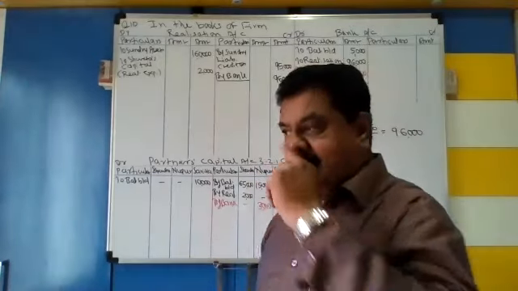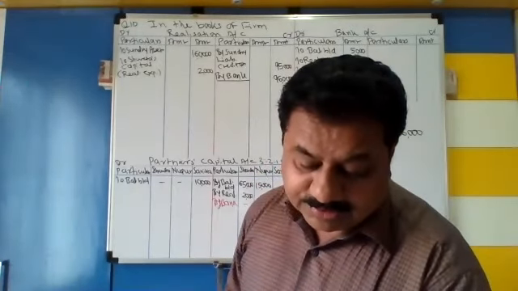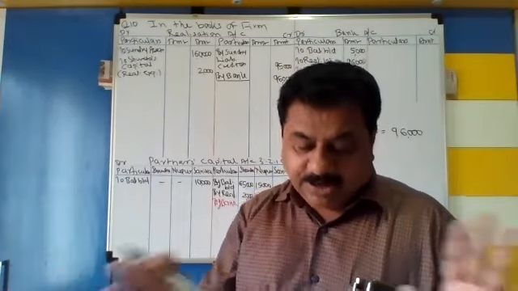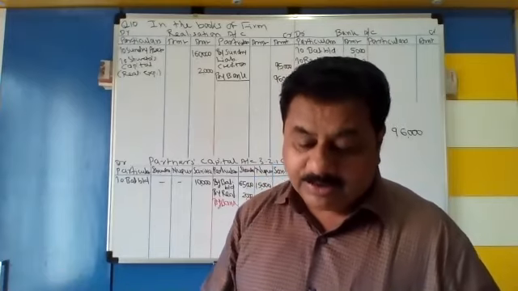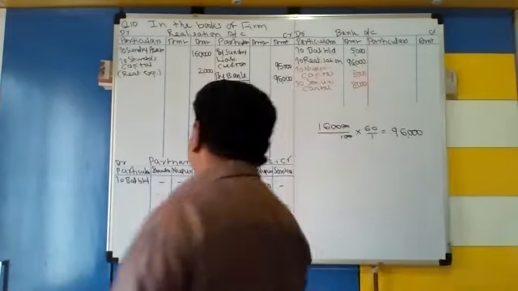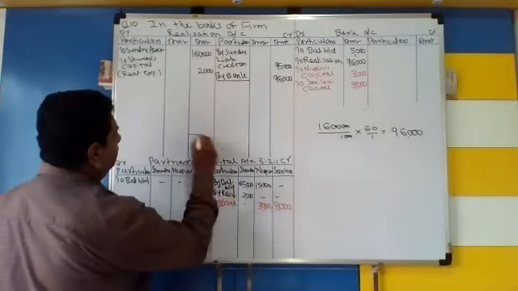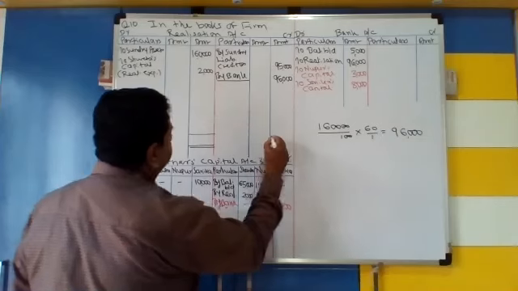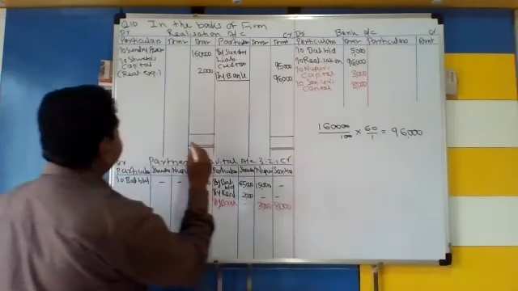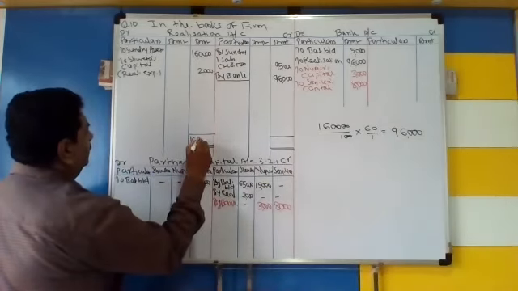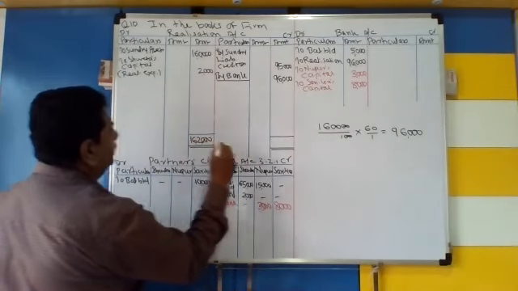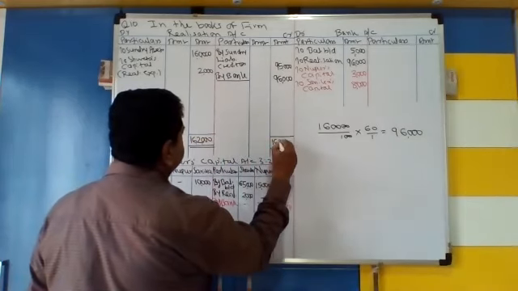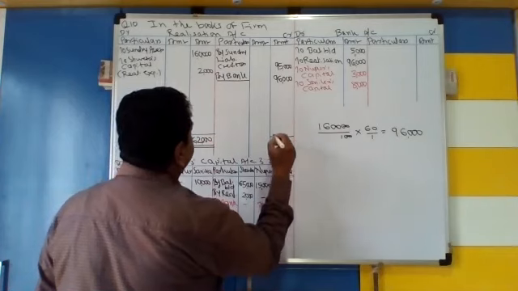Now what is next given to you? The problem is now finished. Now we are going to calculate profit or loss. There is a loss. 1,62,000 minus this.